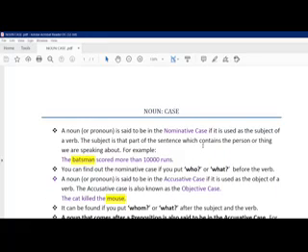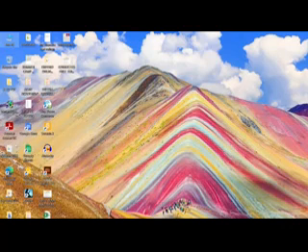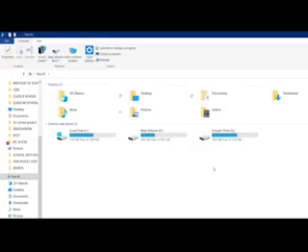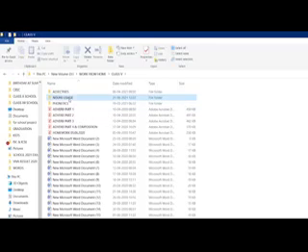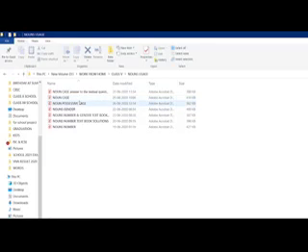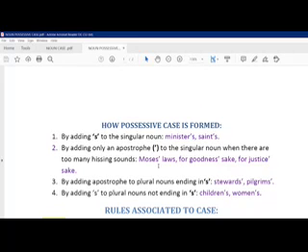Just a second. Possessive case, yes, that part which we were talking about.